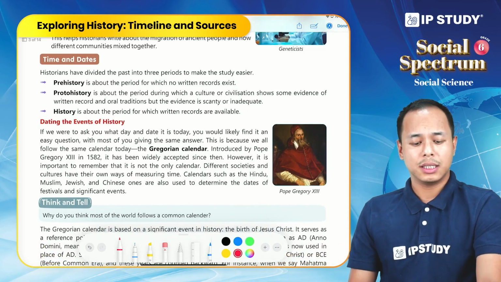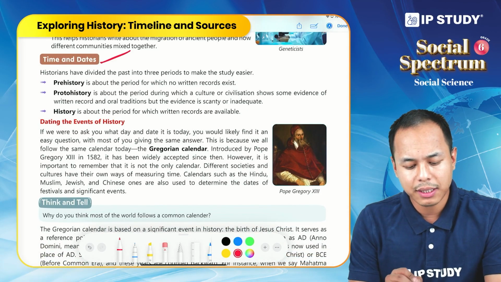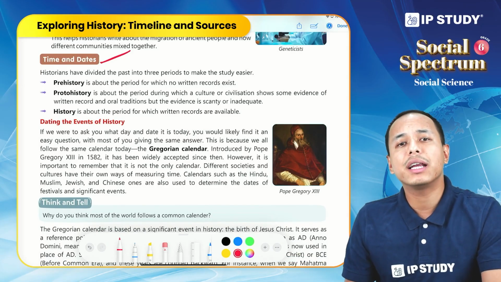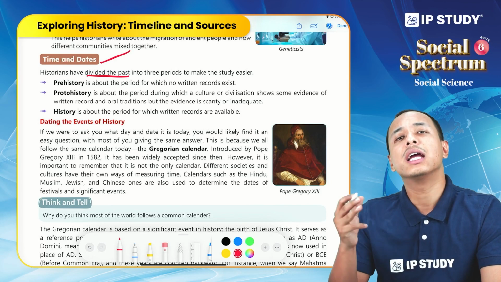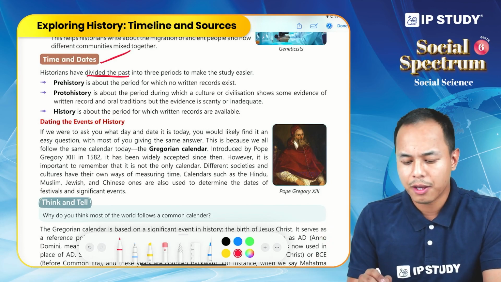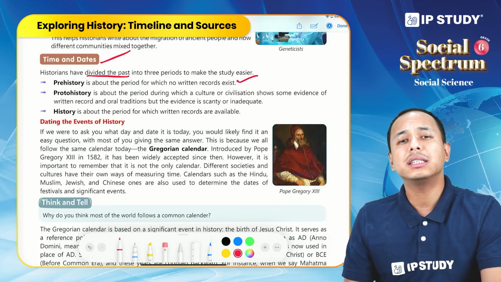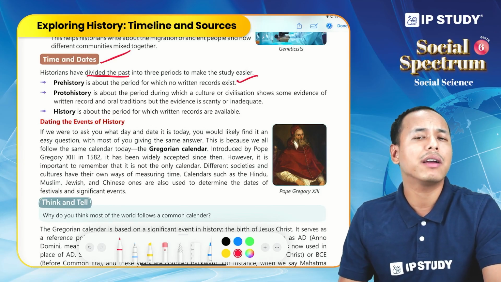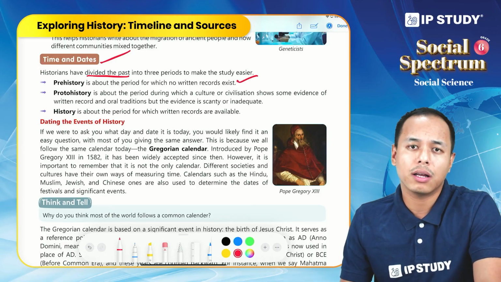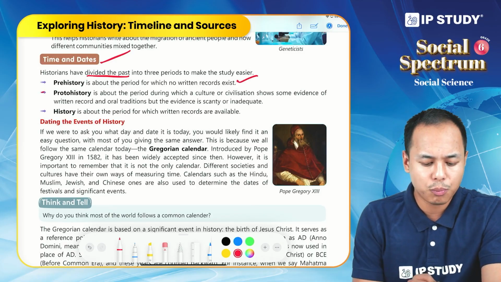Now let us discuss the second point, that is time and dates. Historians have divided time, or the past, into three different periods. Firstly, prehistory. It is that period of history where no written evidence or written record exists. We do not have any written record about this period. Second is proto-history.